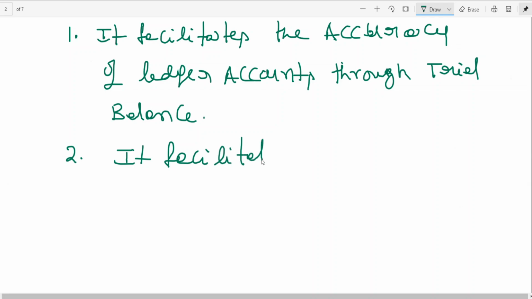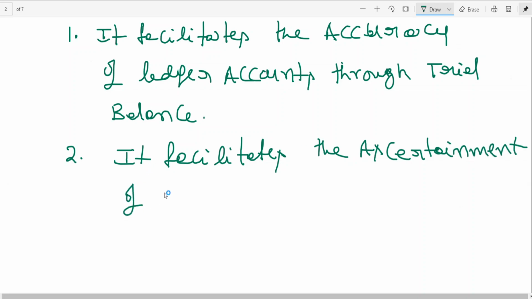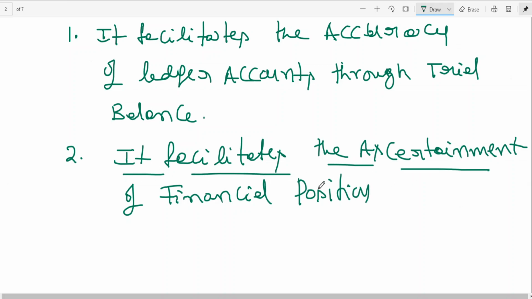Next, it facilitates the ascertainment of financial position.